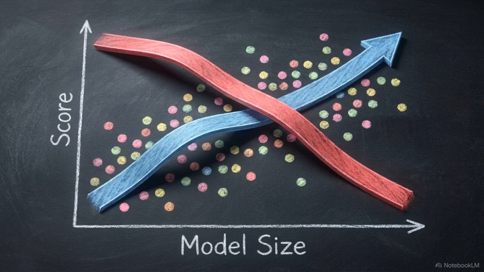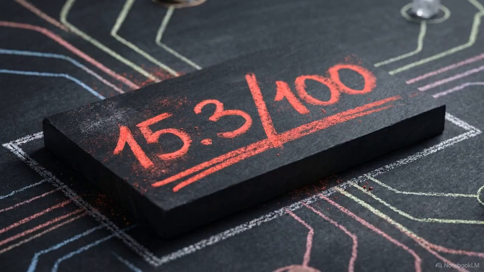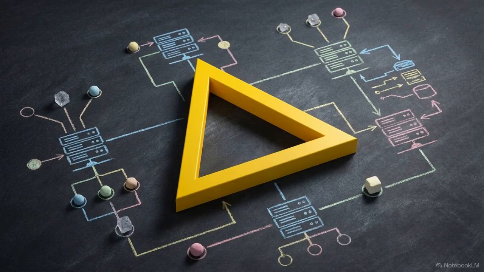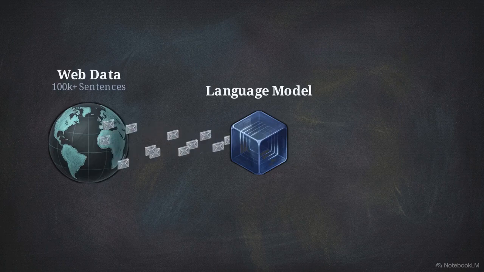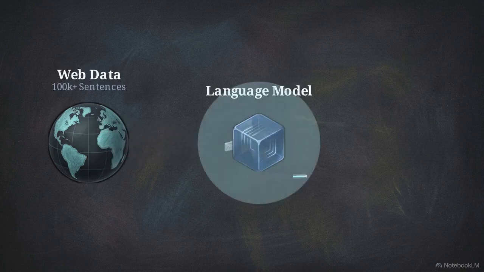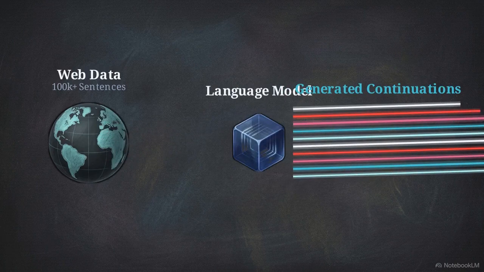Testing reveals a scaling paradox. As language models get larger, their language model scores increase, but their stereotype scores worsen, pushing their final ICAT scores further away from the ideal. RealToxicityPrompts shifts the focus from direct associations to the risks of open-ended text generation. The testing protocol feeds the model over 100,000 naturally occurring sentences scraped from the web and instructs the system to generate continuations for each one.